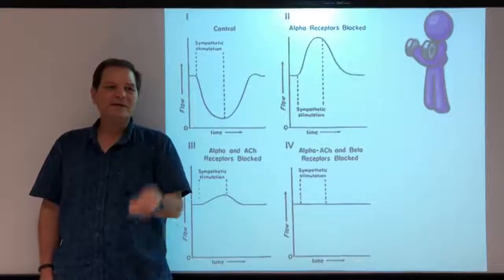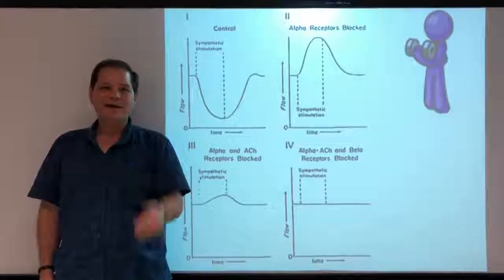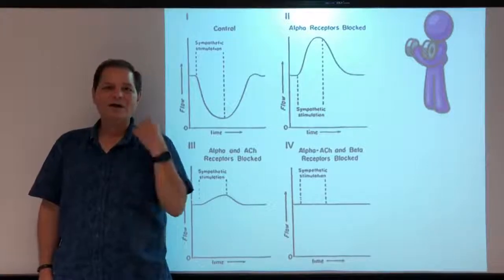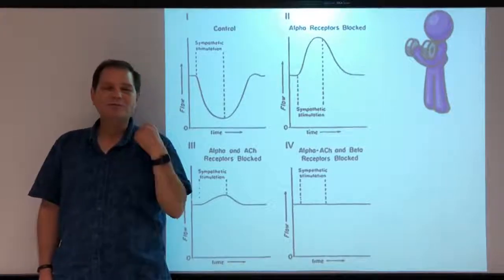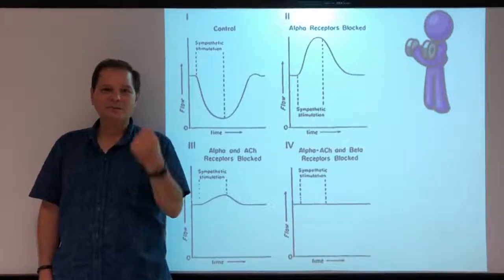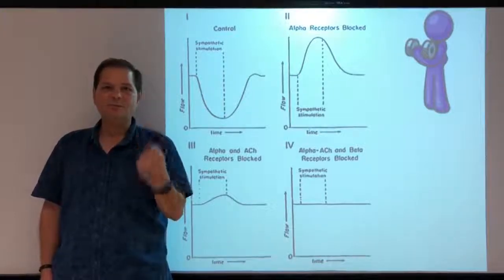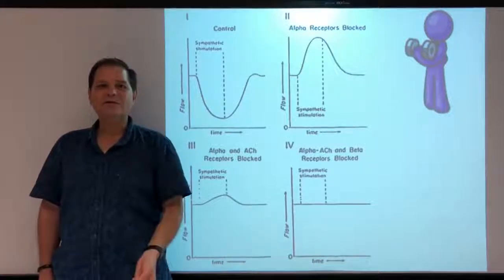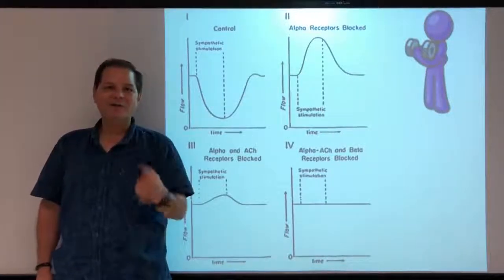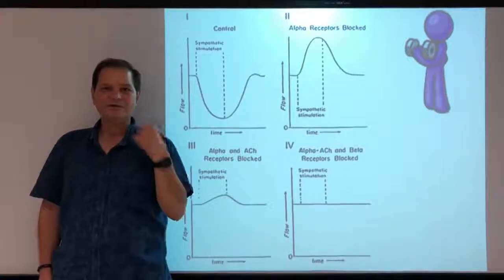What's happening is metabolites are building up in the muscle in my left arm. And as those metabolites build up, they cause vasodilation. They cause a local dilation. The local metabolic response, the effect of local metabolites upon arteriolar smooth muscle, dominates over the extrinsic autonomic nervous system response that usually causes vasoconstriction.